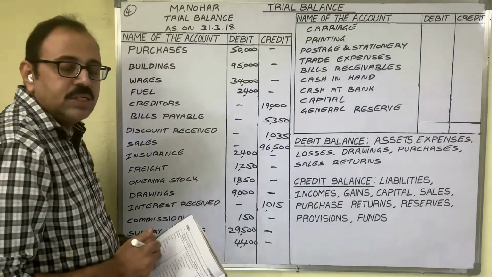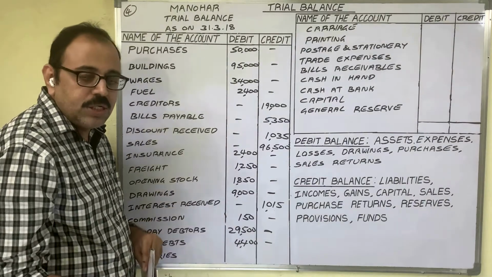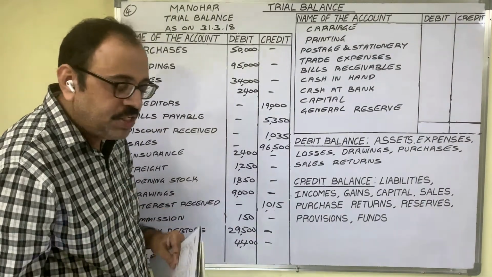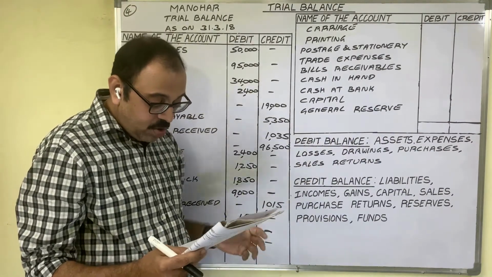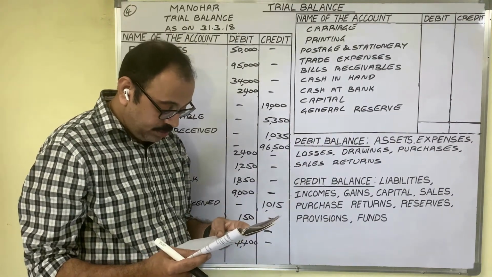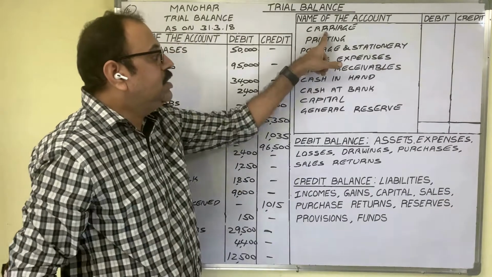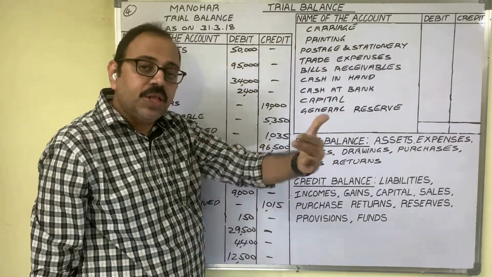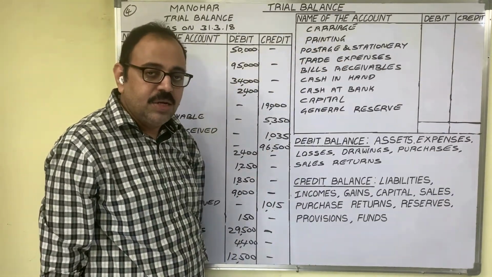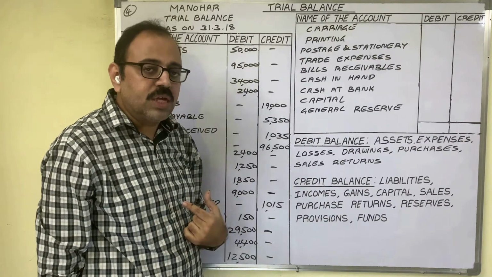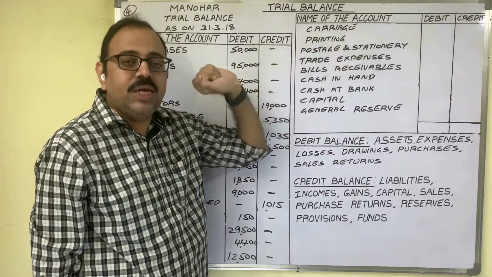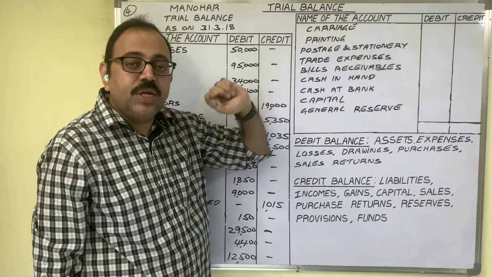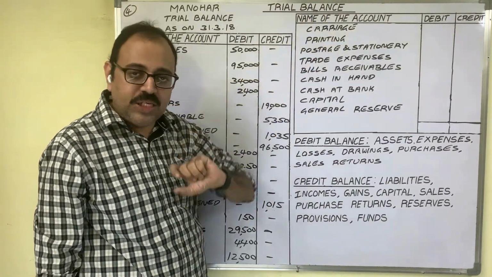Next, salaries. Firm pays salaries to employees. To the firm it is an expenditure. Expenditure related account show a debit balance. In debit column we have to write the amount. Next, carriage. Carriage means transporting the goods. Expenditure. In previous problems, he gave carriage on purchases, carriage on sale, carriage inward, carriage outward, these words.